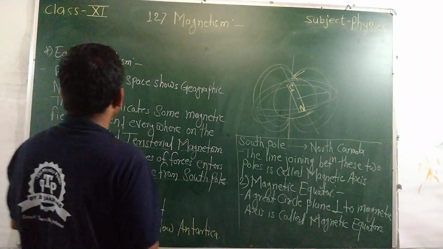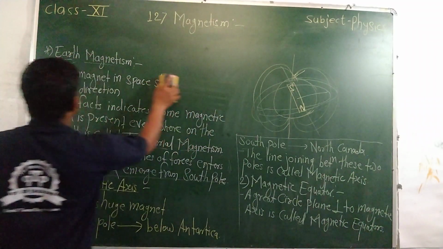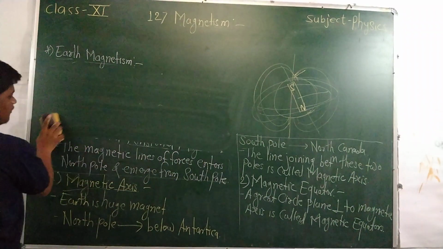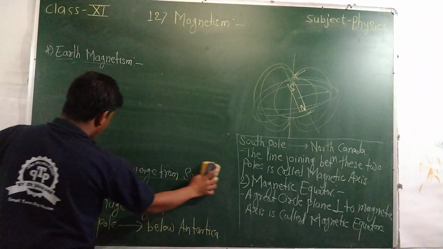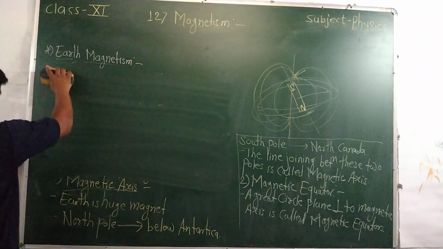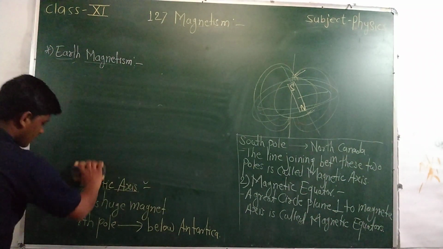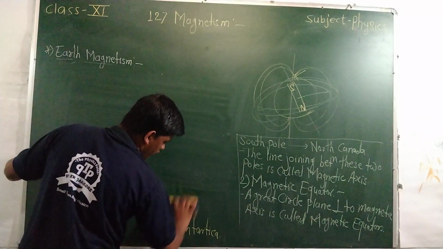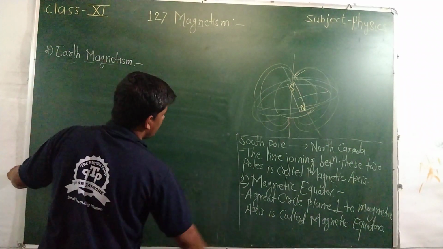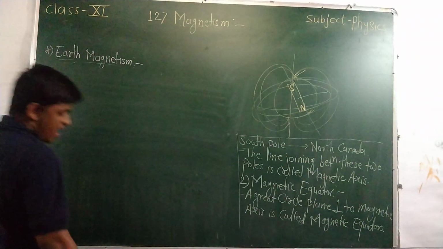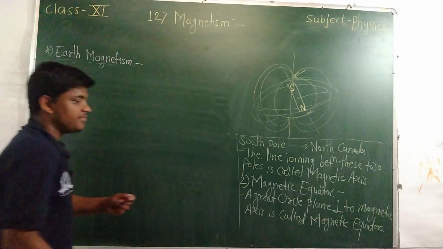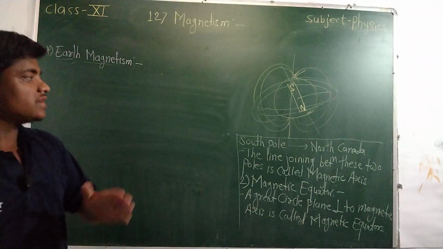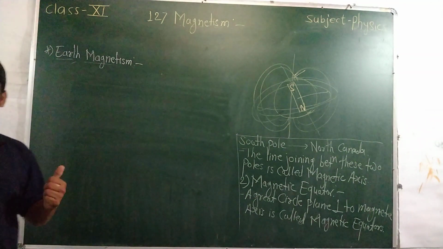Now we discuss the geographic meridian and the magnetic meridian. These are two different planes. Both are perpendicular to the surface of the earth. One is perpendicular to the magnetic axis and another is aligned along the axis, and they show the directions of the magnetic field of the earth.